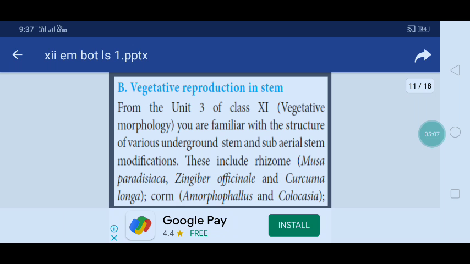Okay, the next one, vegetative reproduction in stem. Here you are familiar with the structure of various underground stems and subaerial stem modifications. Rhizome: Musa paradisiaca, Zingiber officinale and Curcuma longa. Corm: Amorphophallus and Colocasia. These are some of the corms and rhizomes.